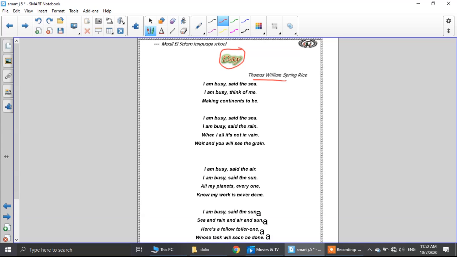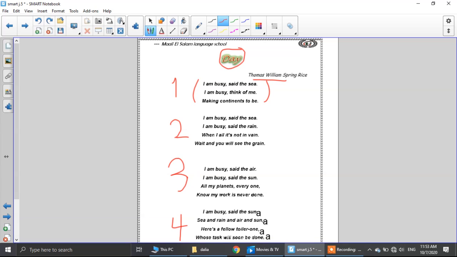A group of lines is called what? Excellent, a stanza. So here we have the first stanza, the second stanza, the third stanza, and this is the fourth stanza.